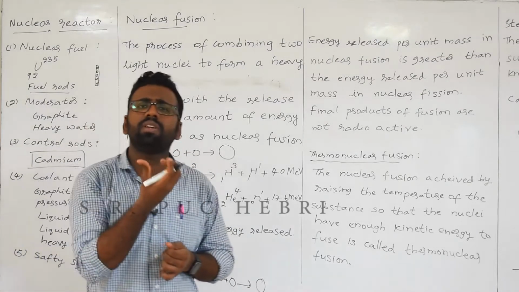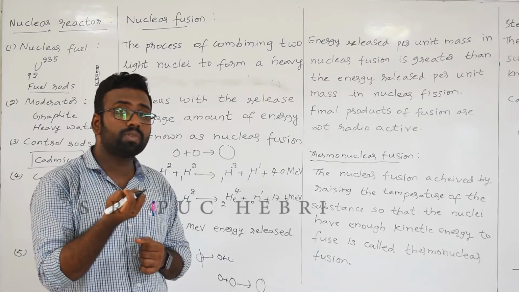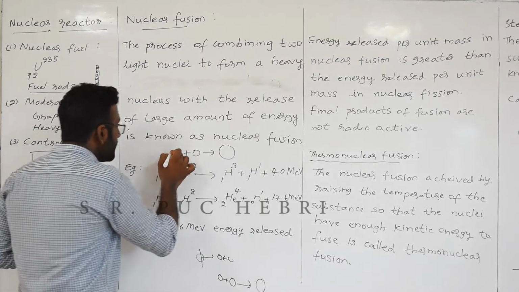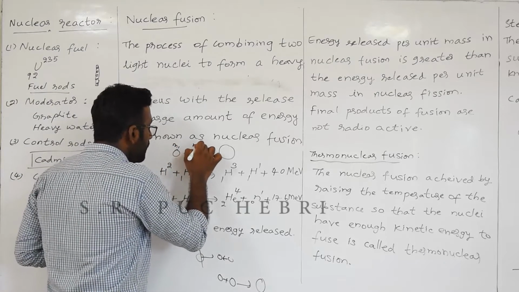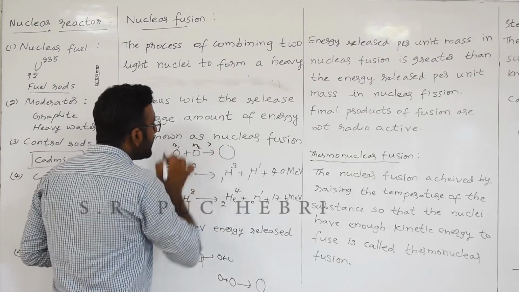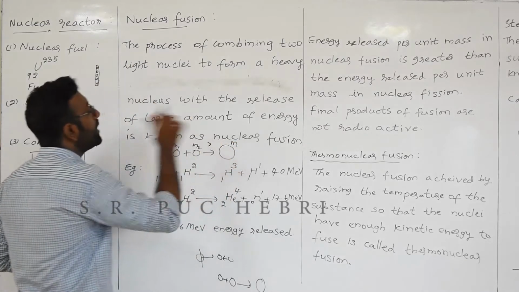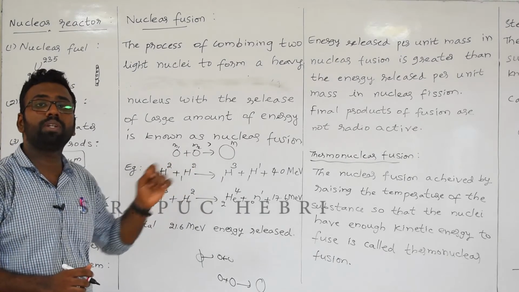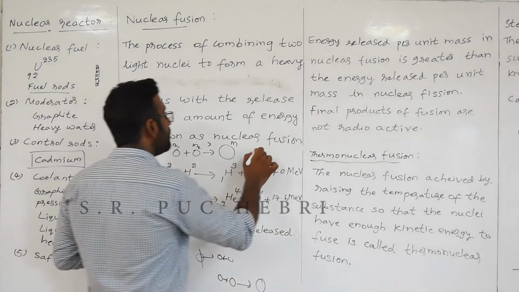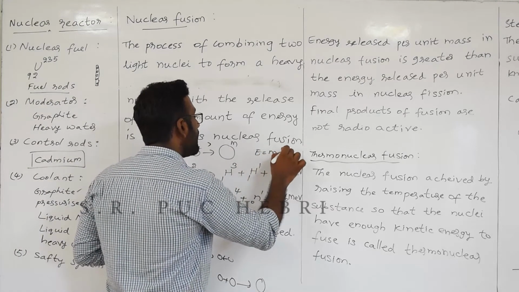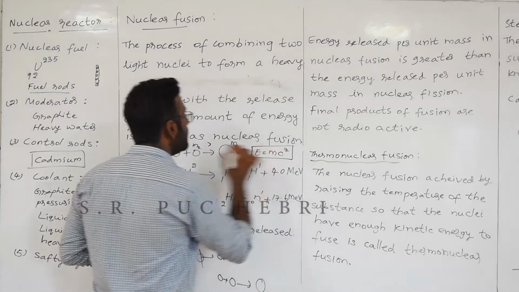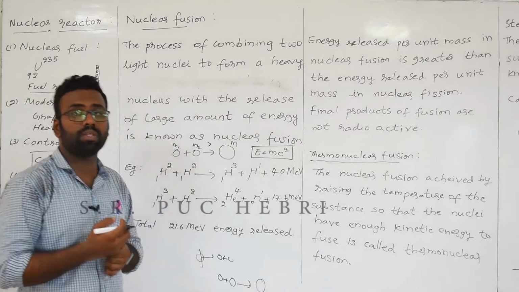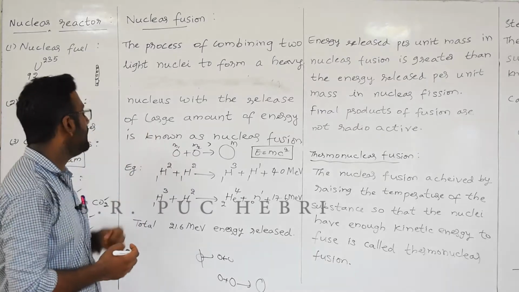From where does this actual energy come? Energy comes from the mass defect. Here, the sum of masses of these two light nuclei is greater than the mass of the nucleus formed. What happens to the extra mass? It gets converted into energy, and we can understand this with Einstein's mass-energy relation. And that's the reason why we are getting a lot of energy from this fusion reaction.